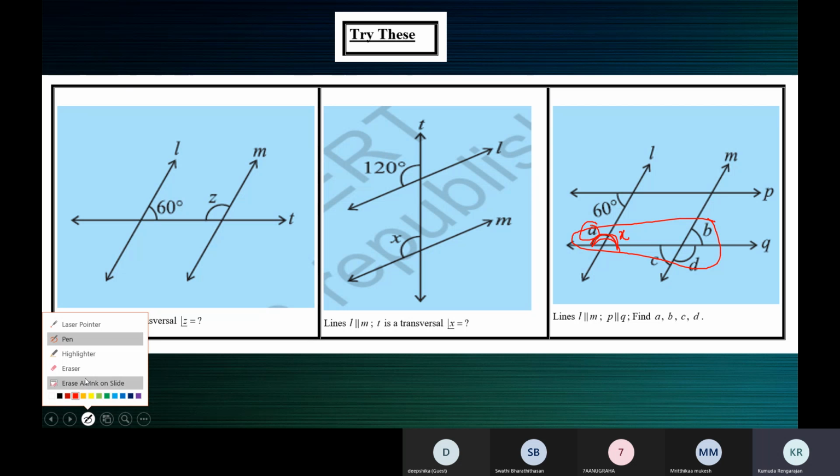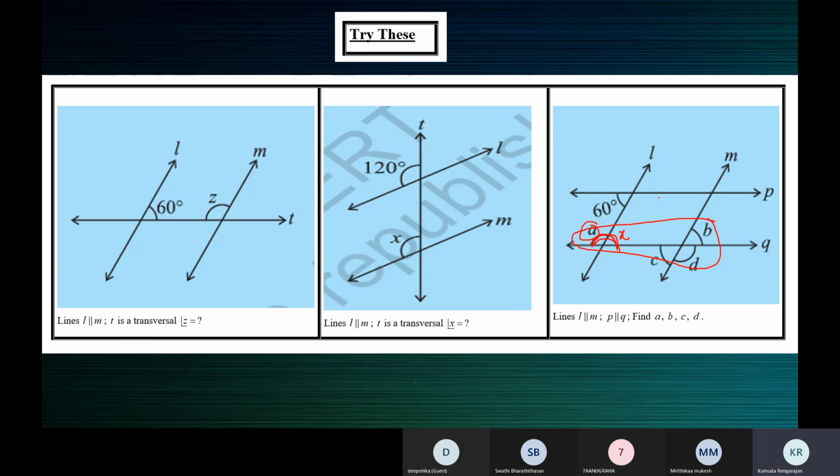Or you can also mark this. Okay, we'll see the alternate method in the next class. I have another class after this, so let me continue with this. A plus X is equal to 180. So 120 plus X is 180. So you'll get X is equal to 60 degrees. Or children, you can also say X is 60, alternate interior angles are equal.